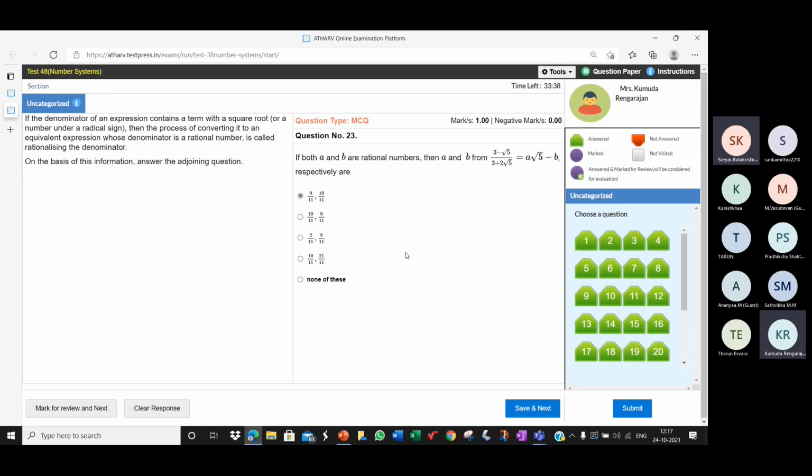After multiplying, what's the numerator? Ma'am, 9 minus 3 root 5 and 6 root 5 minus 2.